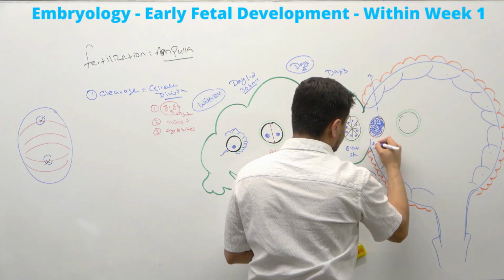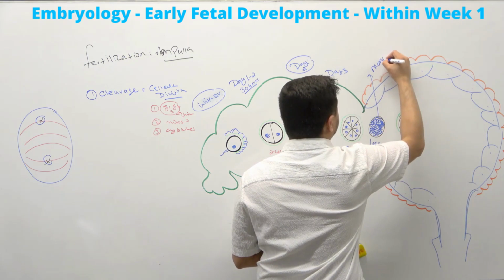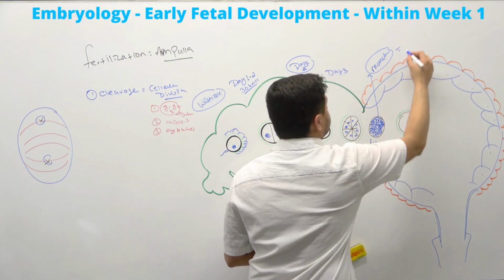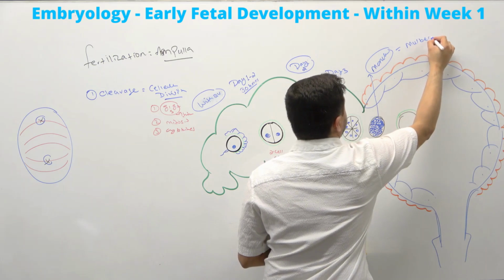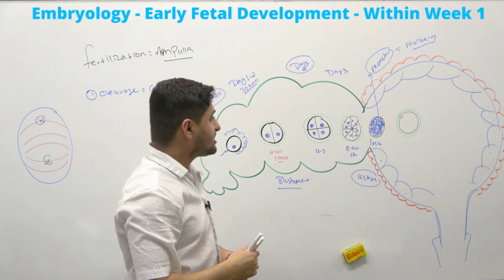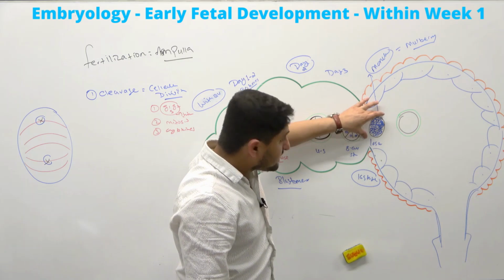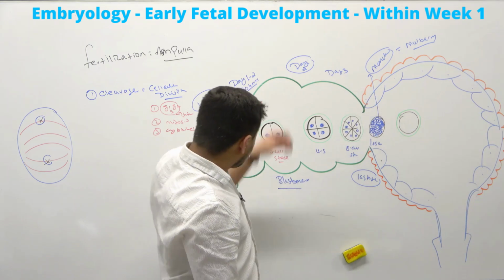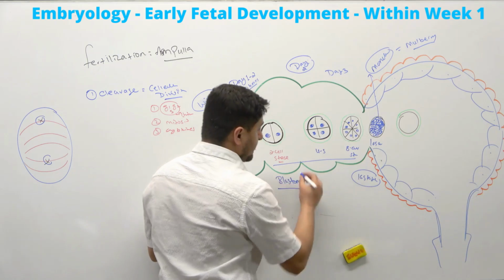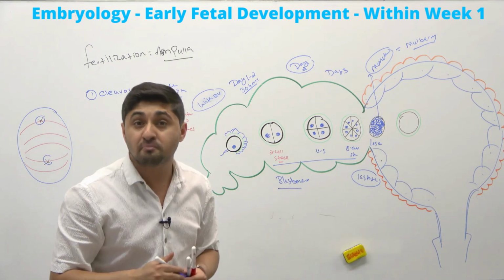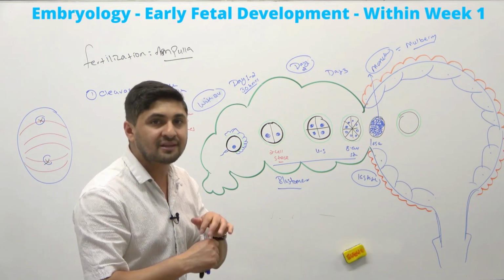We call the 16 cell stage a morula. And why do we call it a morula? Because it appears like a mulberry. That's how the scientists described it. Now this is the important concept: the 16 cell stage is called a morula. All the way up to here, the 2 to 4 cell stages, this is the blastomere phase. Blast means rapidly proliferating cells.